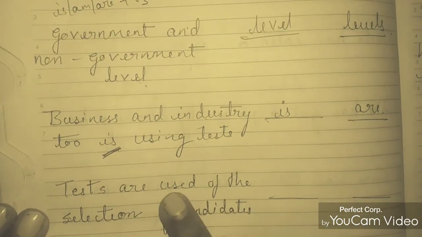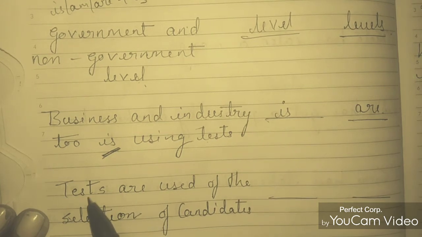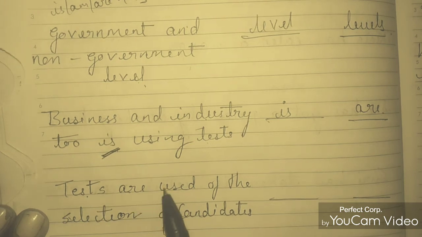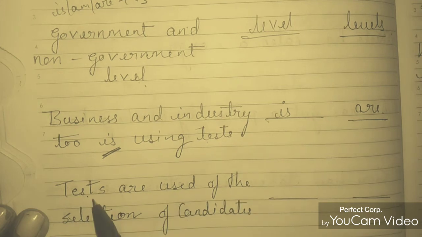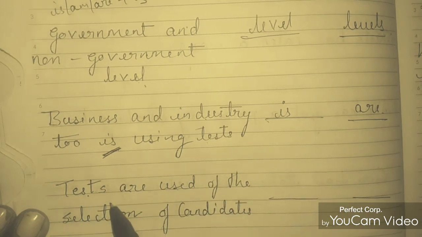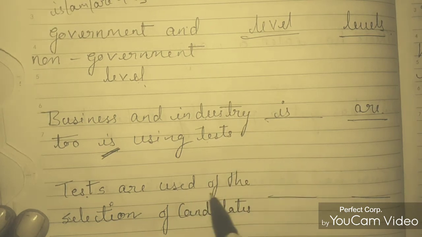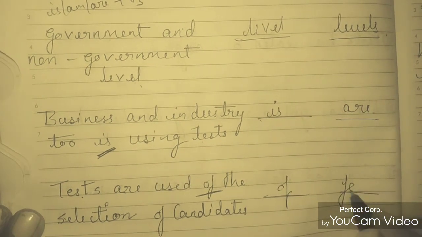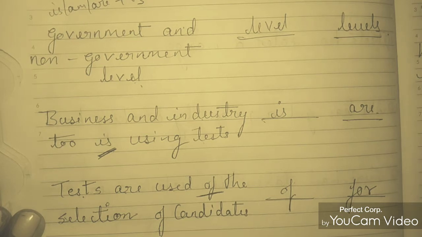Tests are used of the selection of candidates. So tests plural, are plural, used, third form of verb. This is correct. Okay. Tests are used for the selection. The correct way of saying is used for the selection. So this preposition is wrong here. So in place of of we will write for. Tests are used for the selection of candidates.